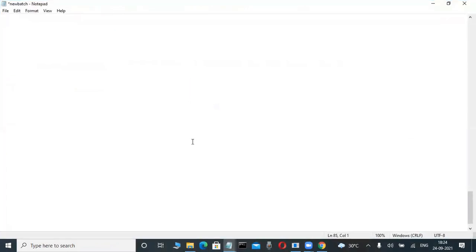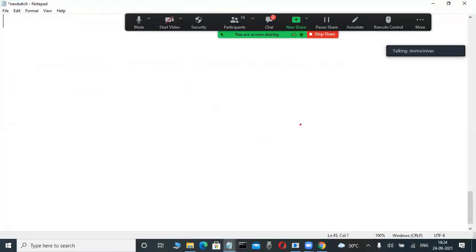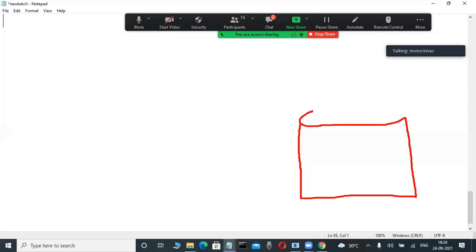Suppose, for example, I'm installing Oracle software in my system. Observe slowly here. Whenever I'm installing Oracle software in my system, some place is created in the hard disk. Observe slowly here.